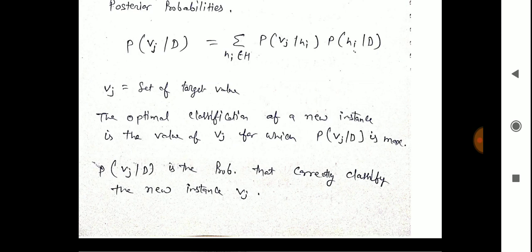And Vj here is represented as the set of target function values, and the optimal classification of a new instance is the value of Vj for which the probability of Vj given D is maximum. Here we will find the maximum value of Vj given D, and the probability of Vj given D is the probability that correctly classifies the new instance Vj.